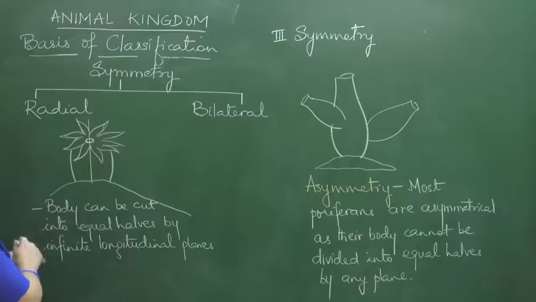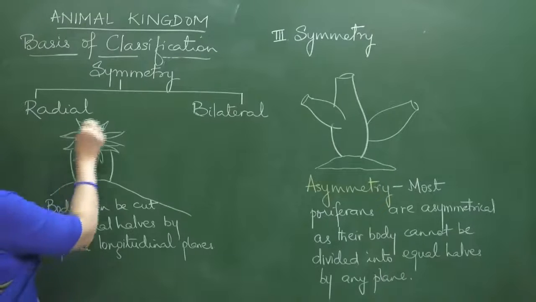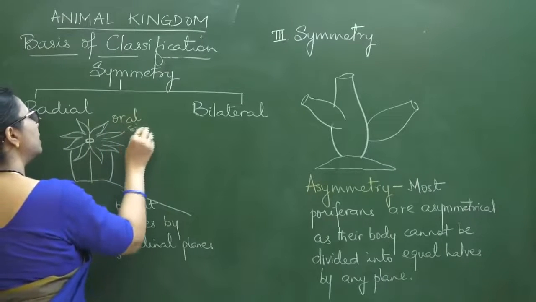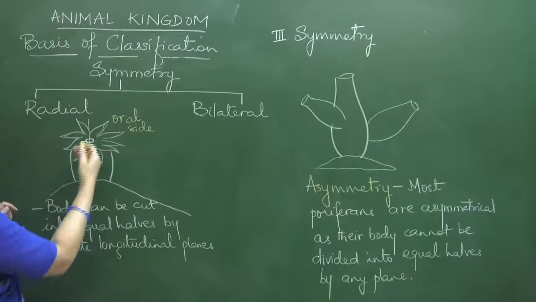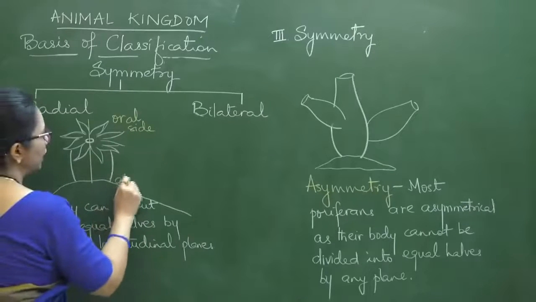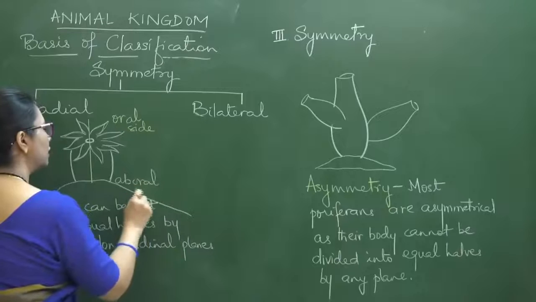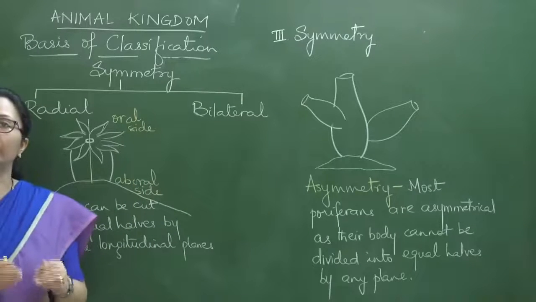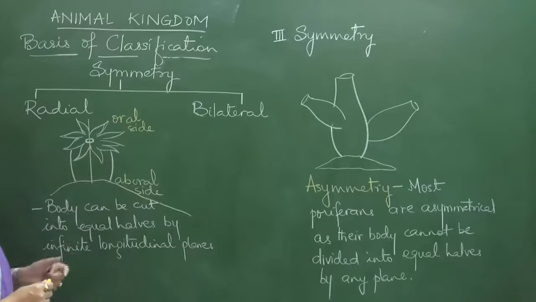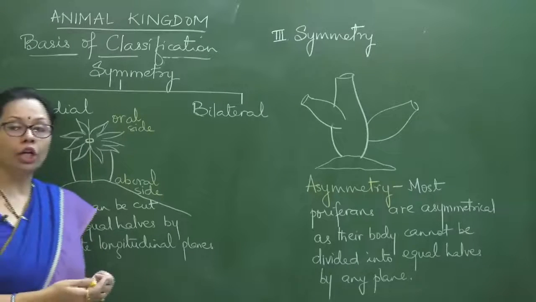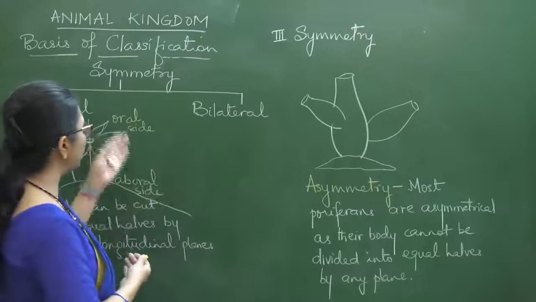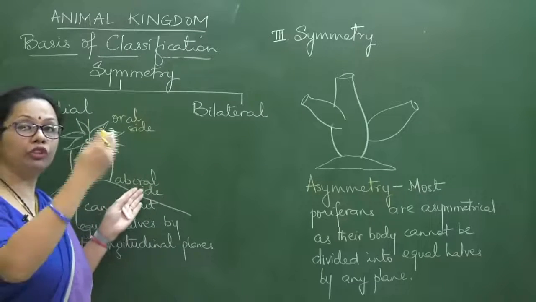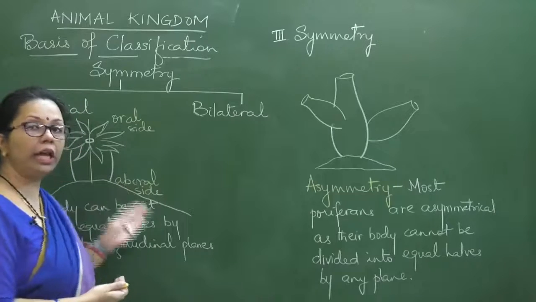So in such animals, the side where the mouth is present is called the oral side, and the side which is towards the substratum is called the aboral side. So oral side and aboral side, these are the terms that are used. The word oral comes from the mouth. So where the mouth is present is the oral side, and the side away from it is the aboral side.